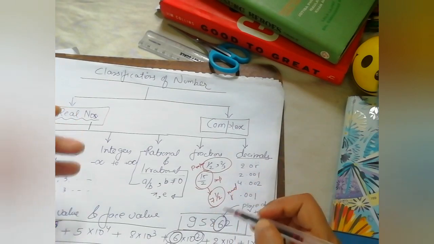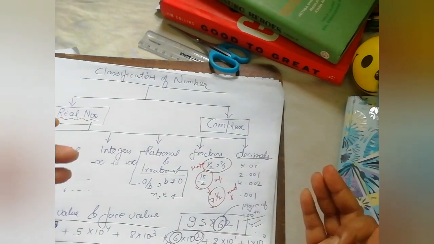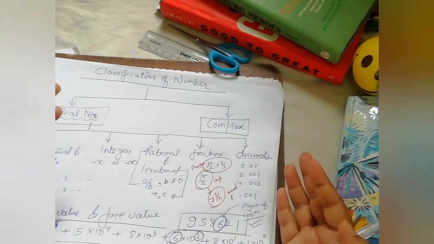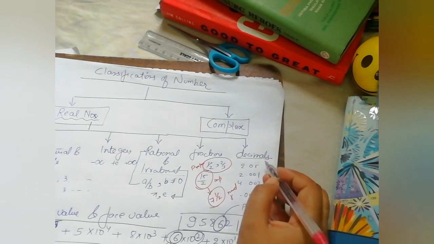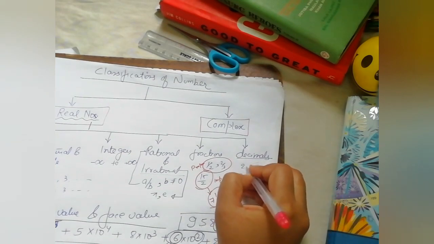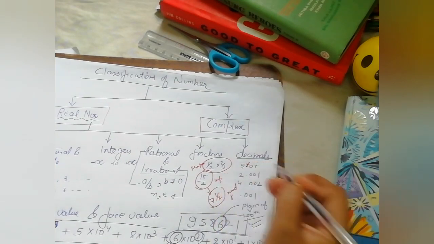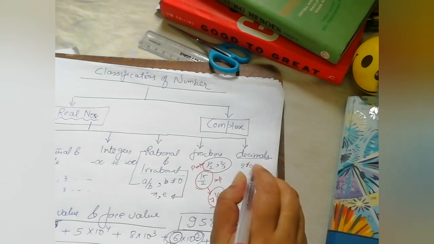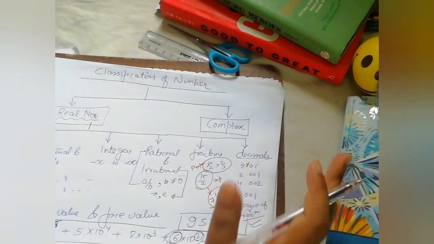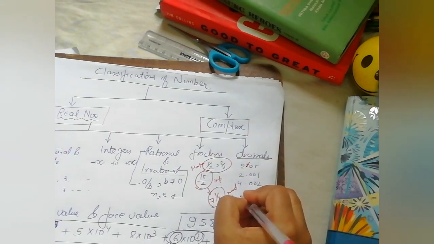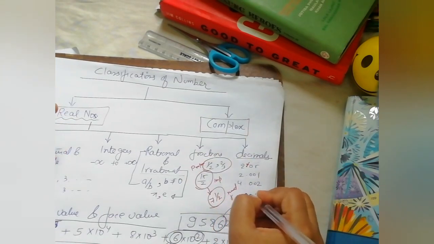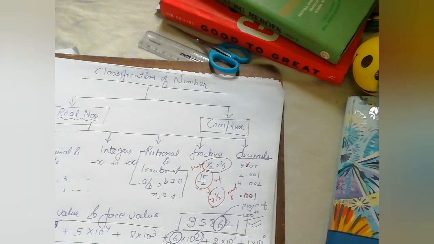Decimals also need more depth; it's a separate chapter, and we'll cover it in a different video. The same goes for fractions, integers, and natural numbers. But we know that this point is called the decimal point, and it has revolutionized the number system extensively. This point is called the decimal, and then these are the decimal numbers.